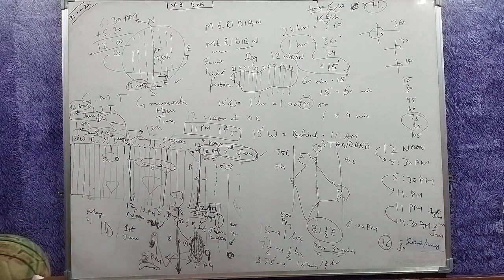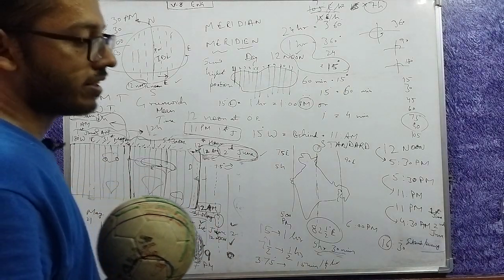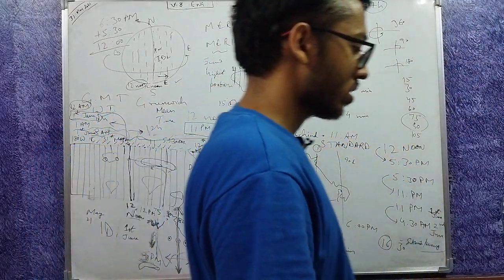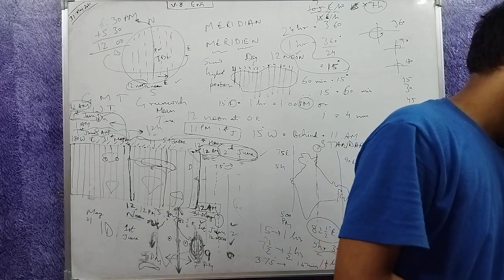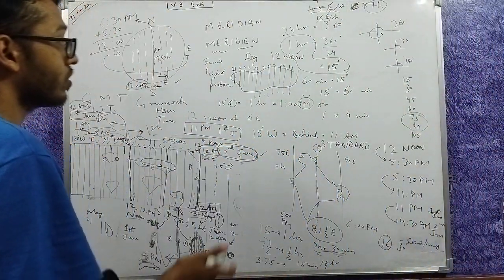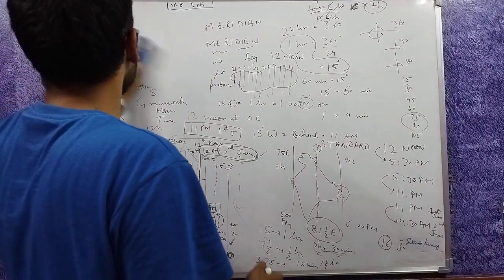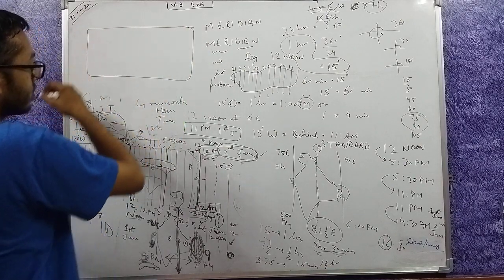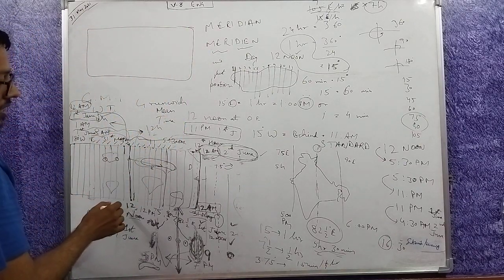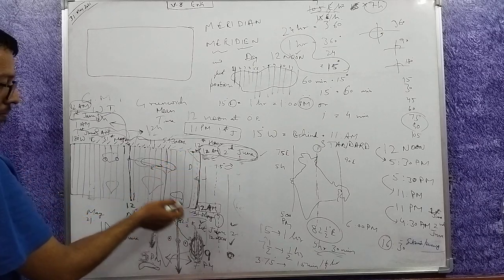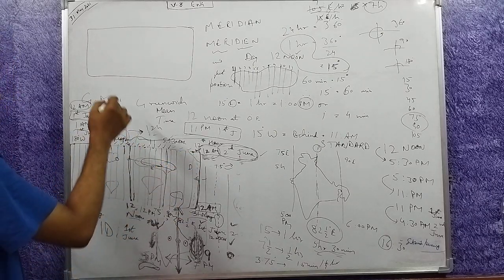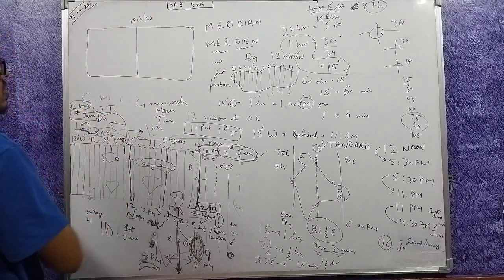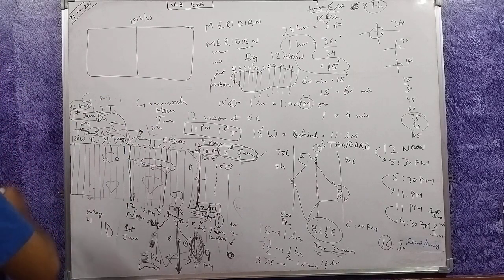So now what will happen if I cross the international dateline? Let's see. I want to cross the international dateline. How and what would happen? Let's make this diagram this way. I have made the prime meridian at the center. Now let's shift the prime meridian to both these sides, and let's show 180 degree east and west in the middle. This is 180 degree east and west. Now how would countries be drawn?